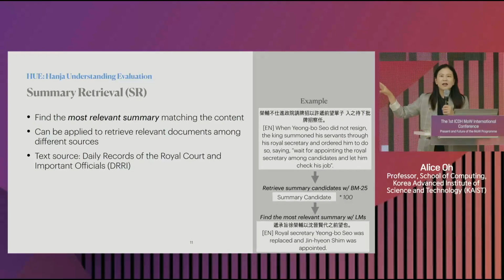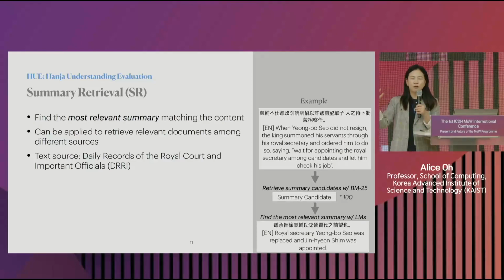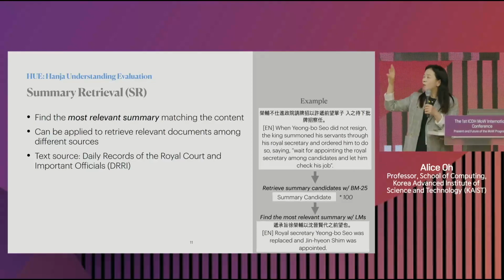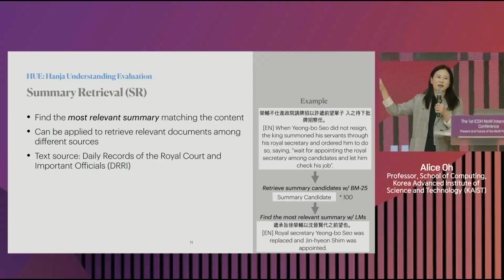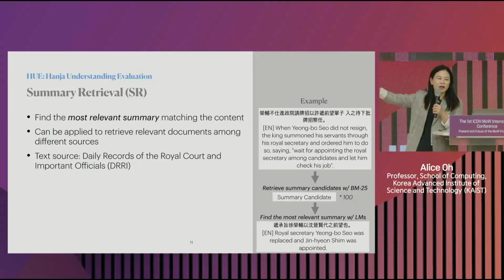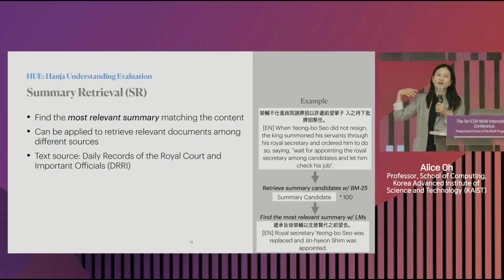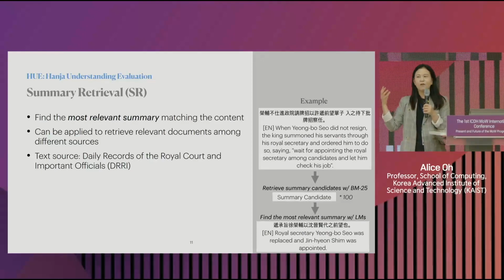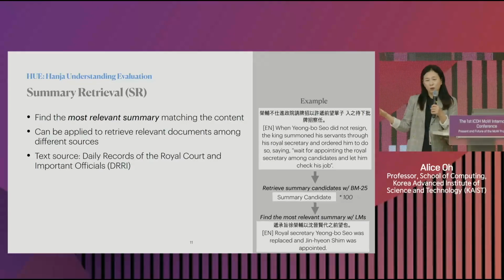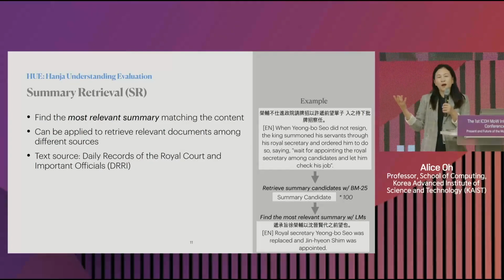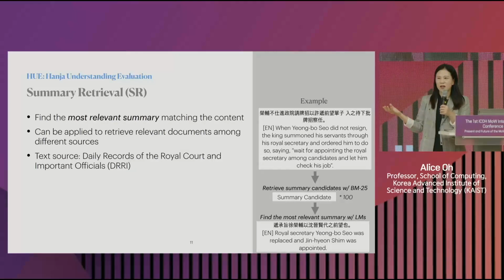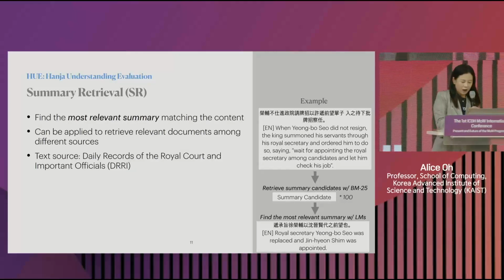So when we identify and make these tasks and benchmark data sets, we can then train these neural network models to produce answers automatically, such that for something like summary retrieval, we can actually produce summaries of unseen documents. So for the Annals of Joseon Dynasty, you can actually produce new summaries of each of the records, which will be helpful for the historians to try to understand what these records are about. Okay, so